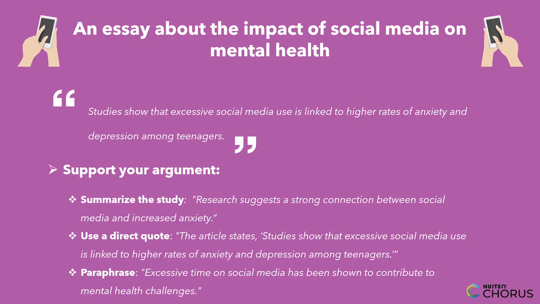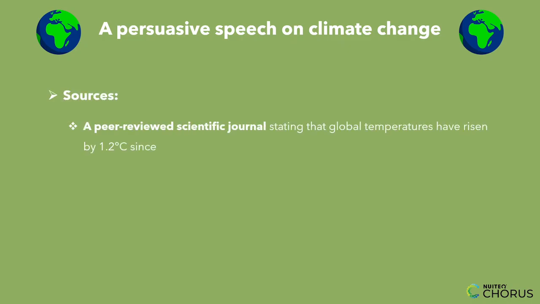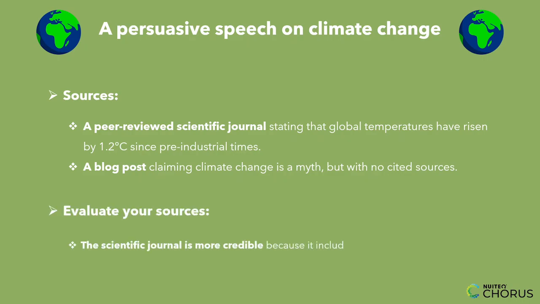Now, let's see how this applies in the real world. Imagine you're preparing a persuasive speech on climate change. You find two sources: a peer-reviewed scientific journal stating that global temperatures have risen by 1.2 degrees Celsius since pre-industrial times, and a blog post claiming climate change is a myth, but with no cited sources. Which one should you trust? The scientific journal is more credible because it includes data and research. The blog lacks evidence and may be biased. Using verified evidence in persuasive writing ensures your message is strong and credible.